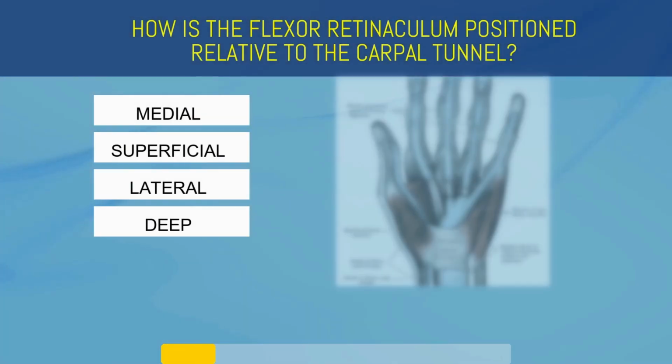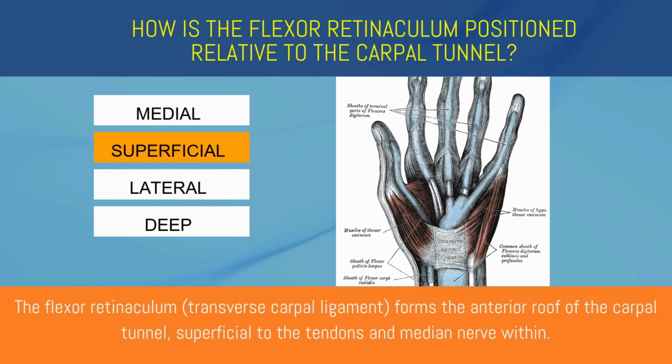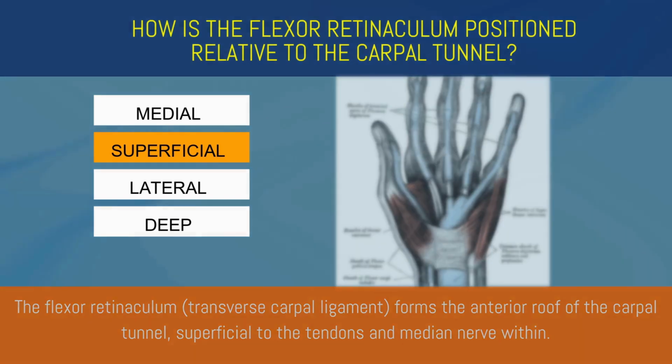How is the flexor retinaculum positioned relative to the carpal tunnel? Medial, superficial, lateral, or deep? Superficial. The flexor retinaculum forms the anterior roof of the carpal tunnel, superficial to the tendons and median nerve within.